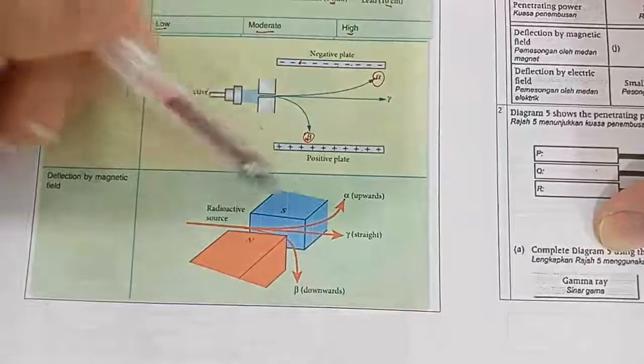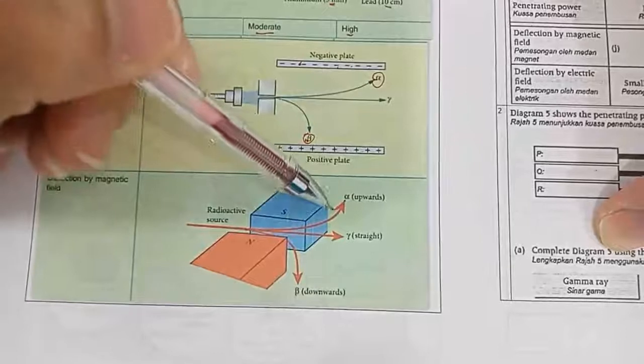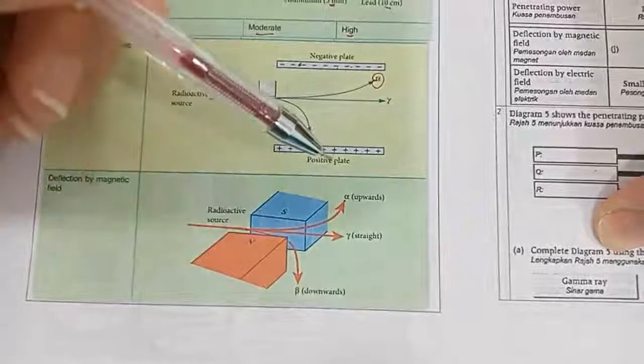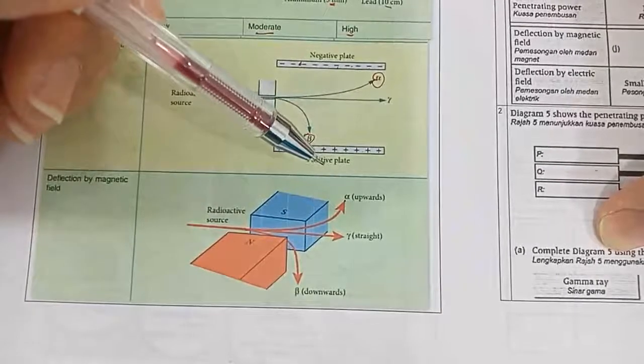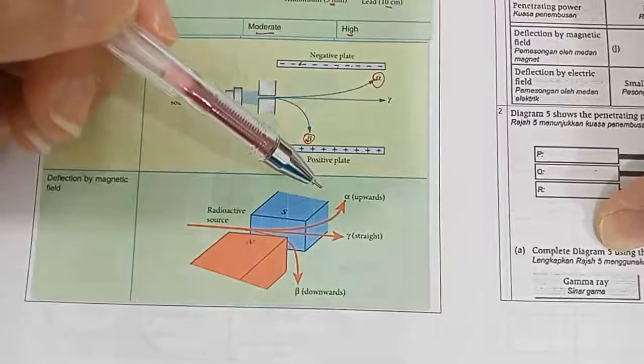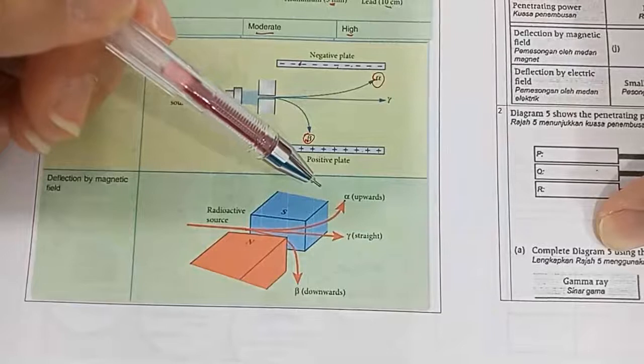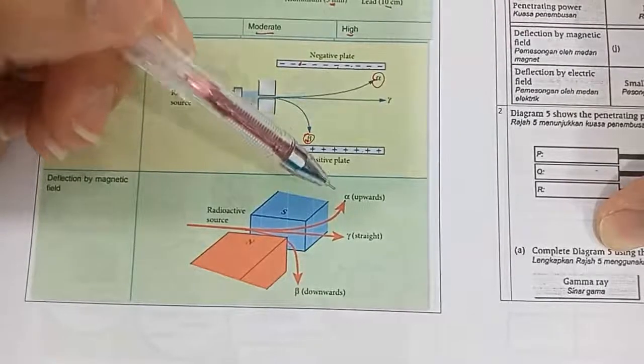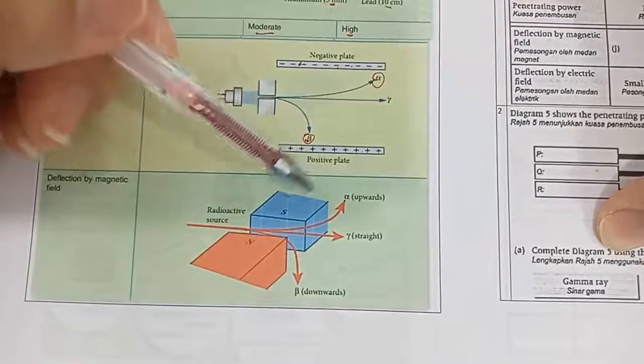For the reason why it bends up or down, you don't have to worry about that at the Form 3 level. You will learn the reason when you go to higher levels, Form 4 and Form 5.